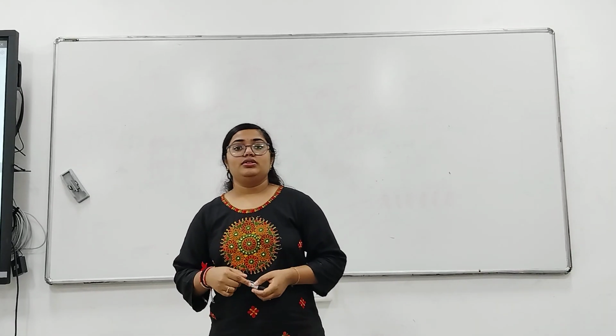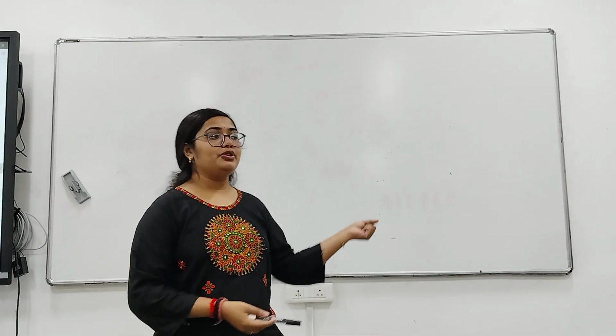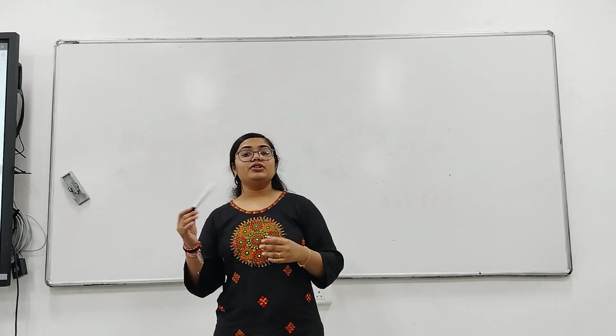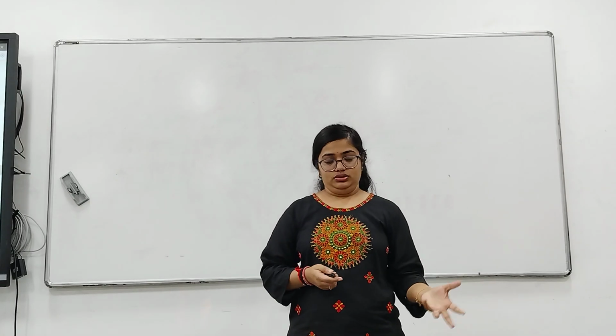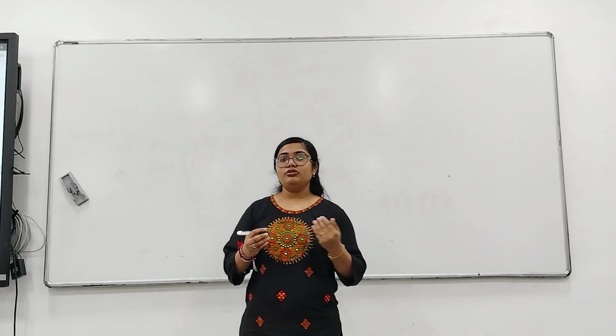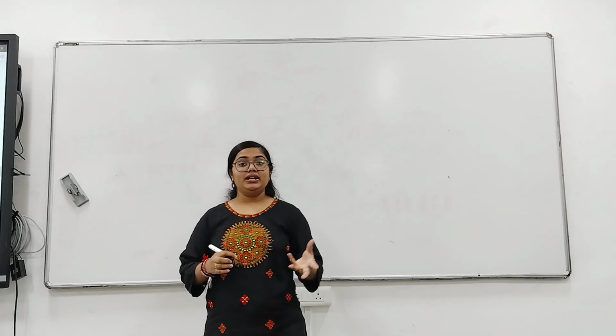To start with, many scientists have come up with different hypotheses of temperature and rate constant dependence. One of them was J.H. Van't Hoff, who first told us about the temperature dependence of the rate of reaction. But somehow we could not interpret it or give physical significance to that.